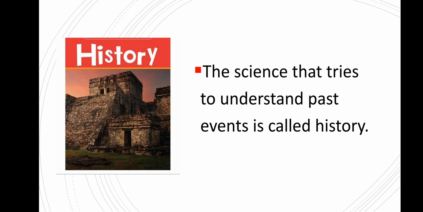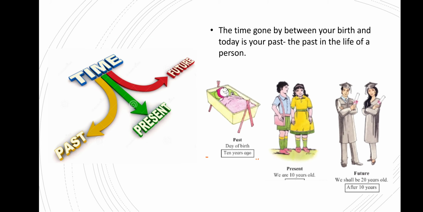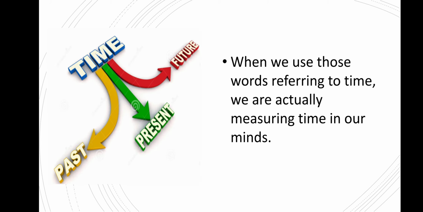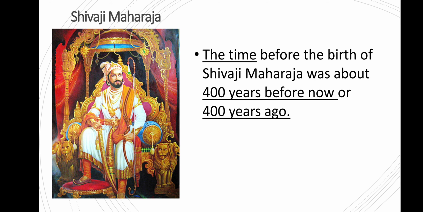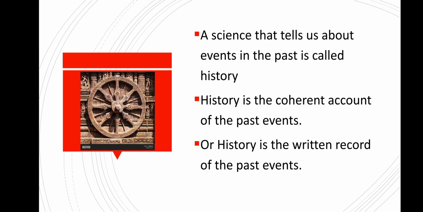So children, let's revise once again in a very fast mode. A science that tells us about events in the past is called history. History is the coherent account of past events, or we can say history is the written record of the past events.